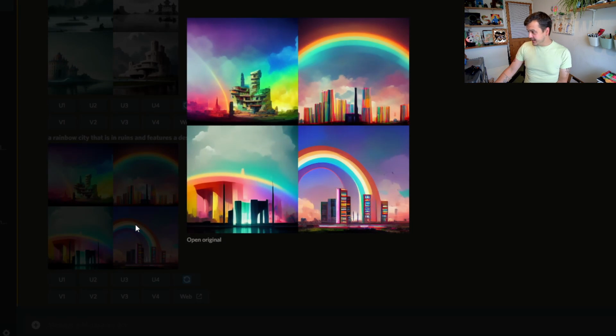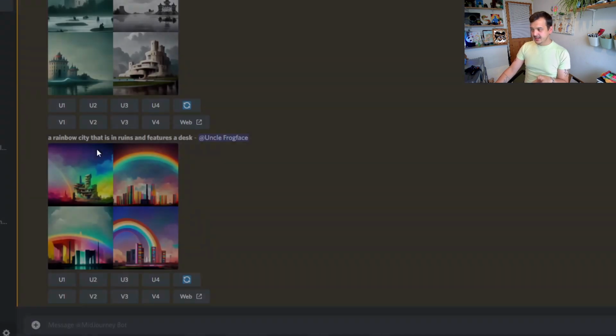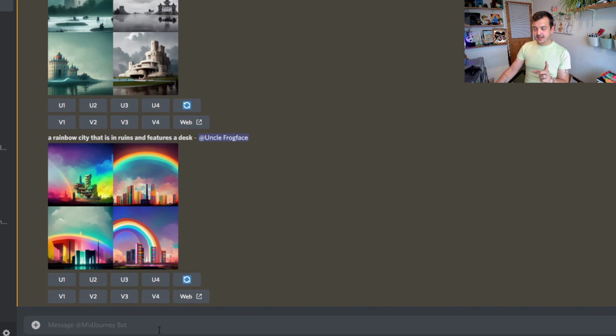Right, so there are definitely some interesting ones here. I mean, all of them feature a rainbow in some way. The styles are very different. This one down here is beautiful. I feel like that could be a poster for a children's book. The one up here, I love this kind of fractal thing that's going on. Same as for number 3. Number 1 is weird and I'm living for it. But again, there's no desk, and I think that is due to the way MidJourney wants prompts to be input.